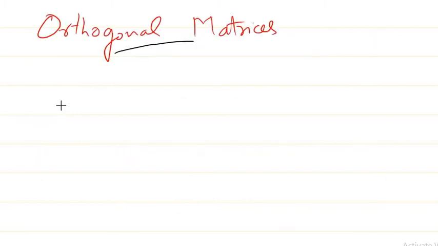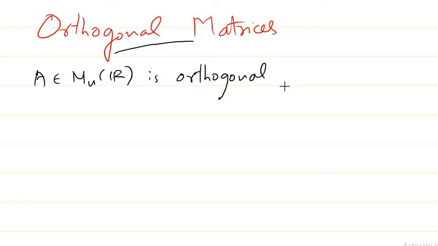Another special matrix which you must discuss is orthogonal matrices. These are in fact very important matrices under discussion. So we can say a matrix A belonging to M and R is orthogonal if, what is the definition?